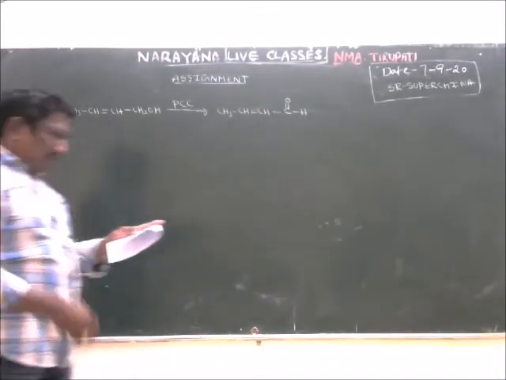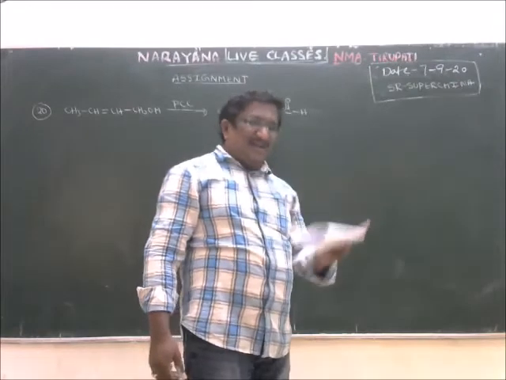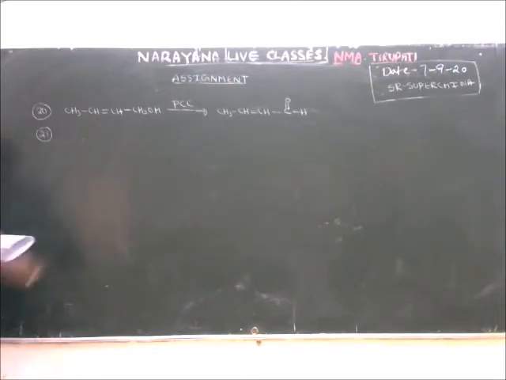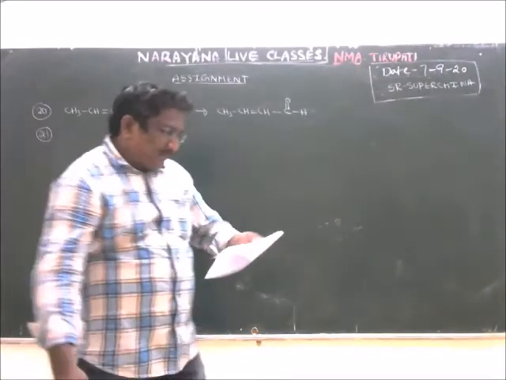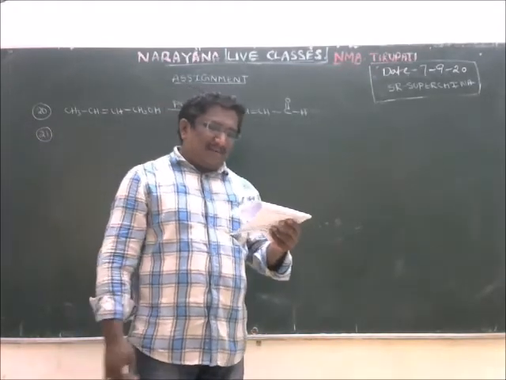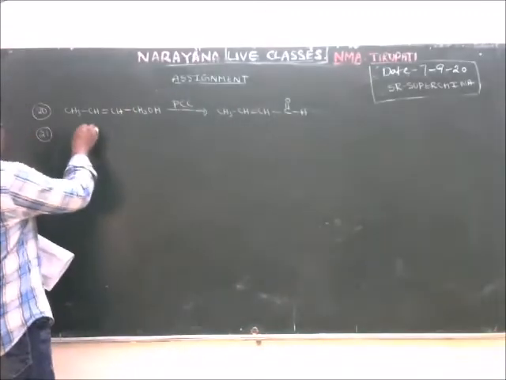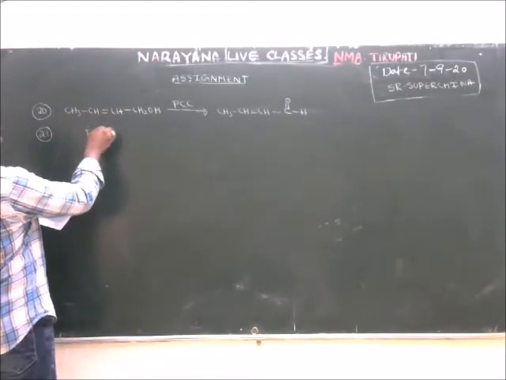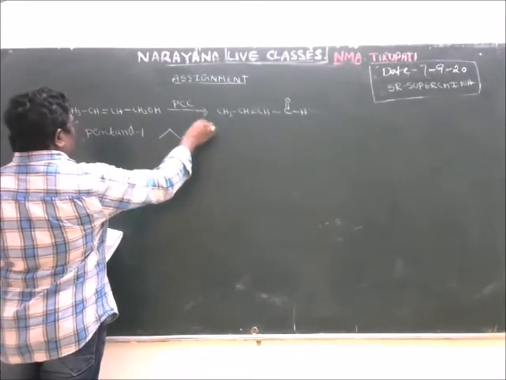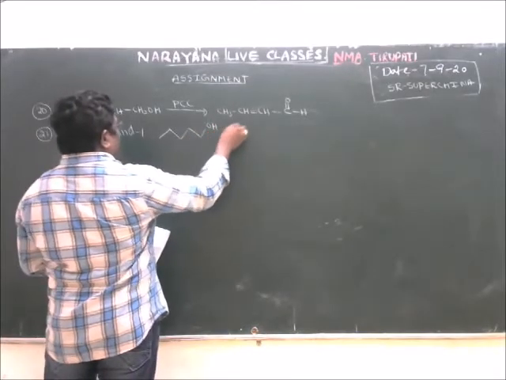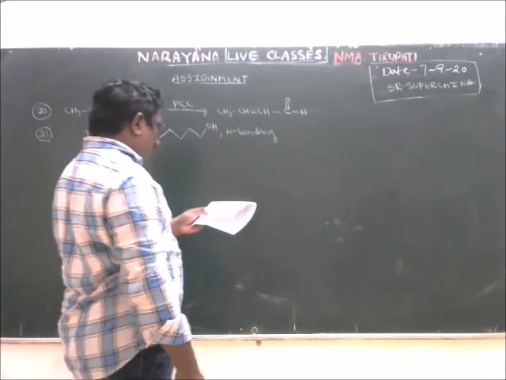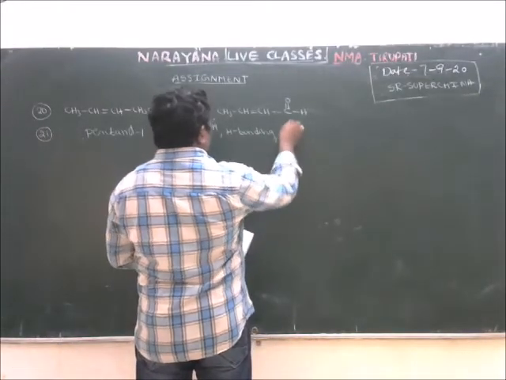Next, among the following, for which one is the boiling point highest? Generally, the alcohol has the higher boiling point. Ethoxyethane is an ether, pentanal is an aldehyde, 3-pentanone is a ketone, but pentanol is an alcohol. This is the structure of pentanol. Because of hydrogen bonding, it has a high boiling point.